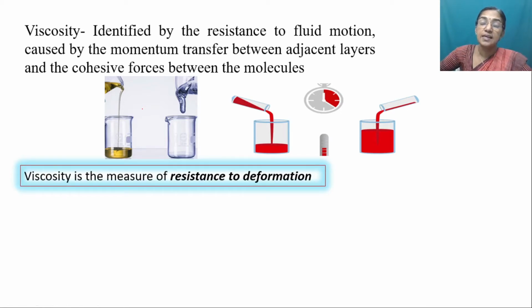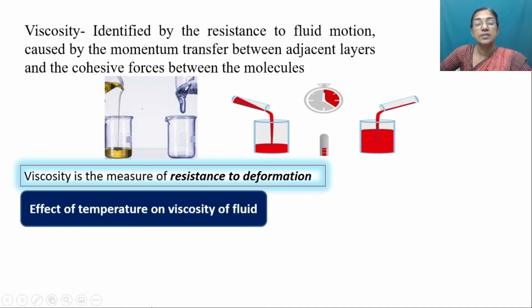Now let us consider the influence of pressure and temperature on viscosity. In the case of liquids, when we increase the temperature, the viscosity gets reduced. For example, if you are heating oil, when the temperature increases, it flows freely.